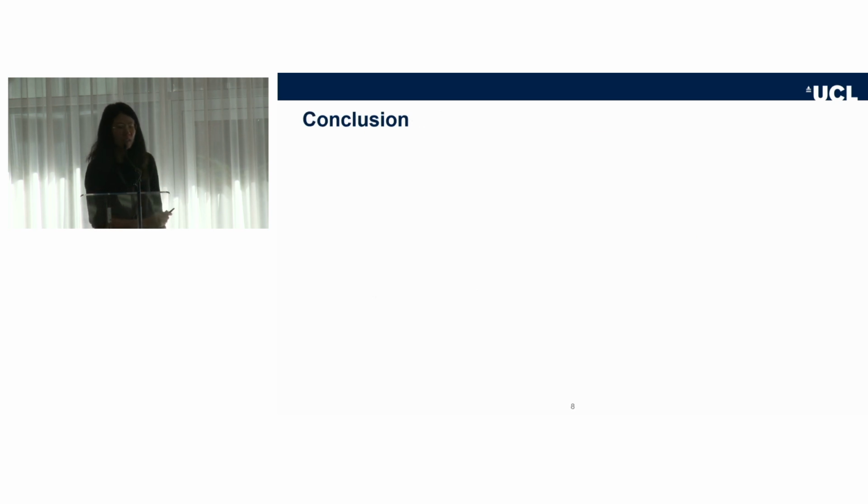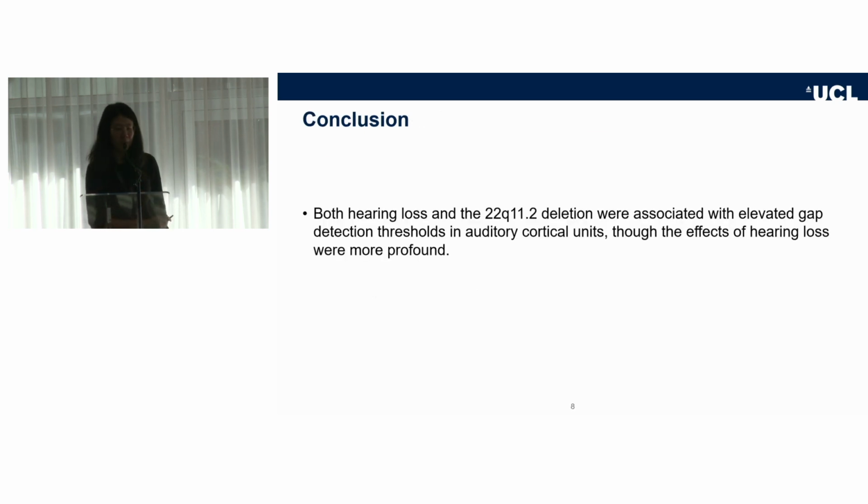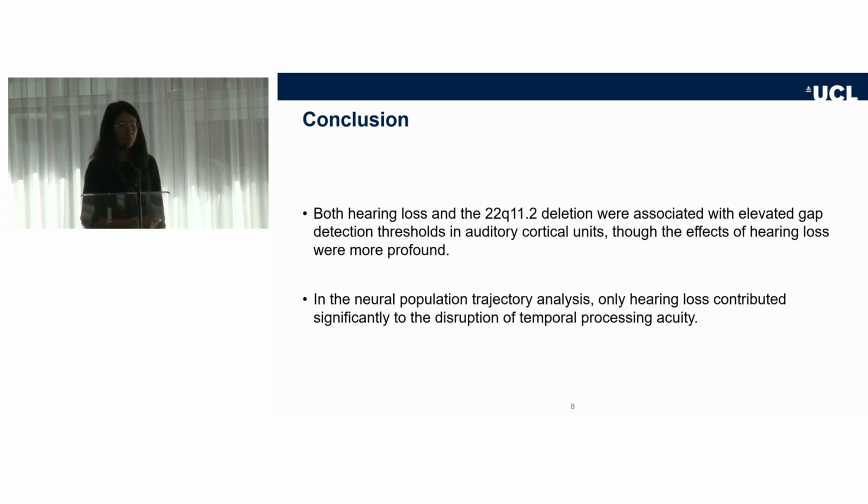session. So to quickly summarize, we have seen that both hearing loss and the deletions were associated with elevated gap detection thresholds in auditory cortical units, though the effects of hearing loss were more profound. However, in the neural population trajectory analysis, only hearing loss contributes significantly to the disruption of temporal processing acuity.